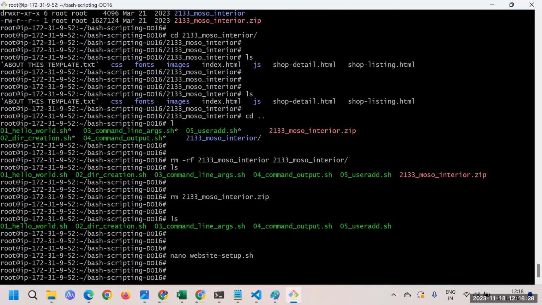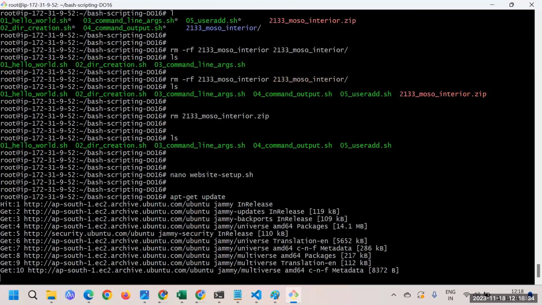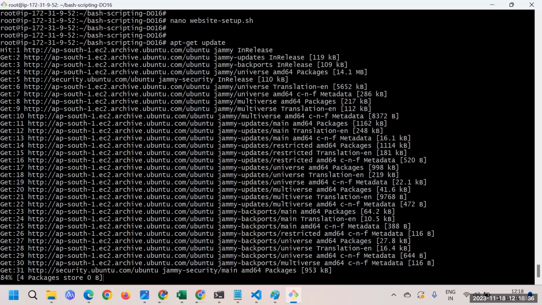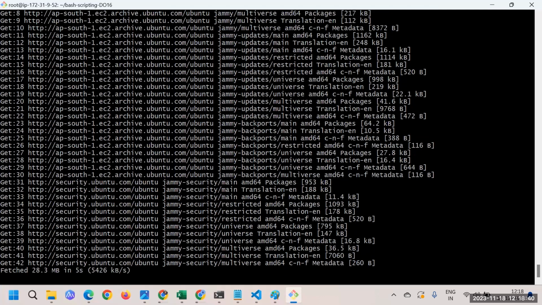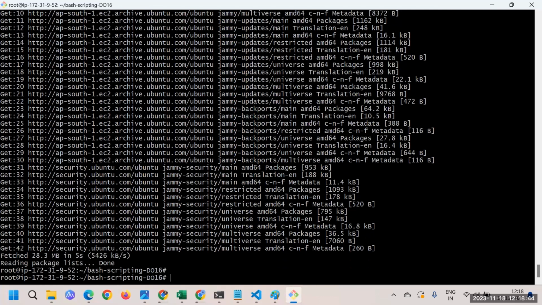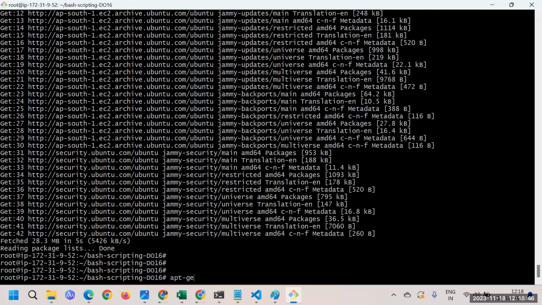And then let me show you, let's say we are interested to install anything. I'll say apt-get update. First of all, we always say apt-get update, right? And the next thing, just imagine any package that we are interested to install. So now I'm trying to install any other package name, just say apt-get install any package name as per your choice.